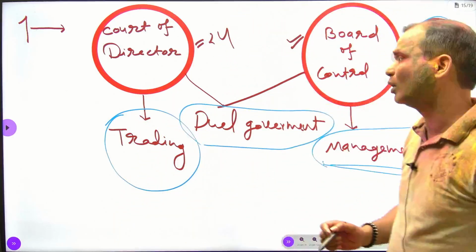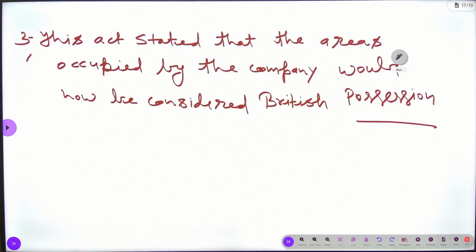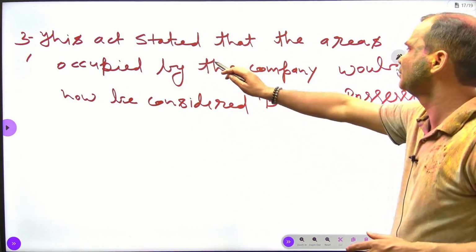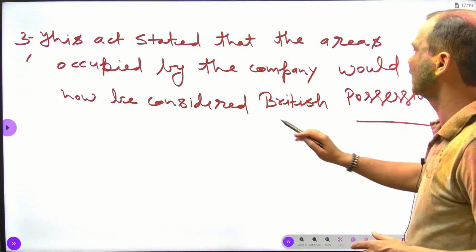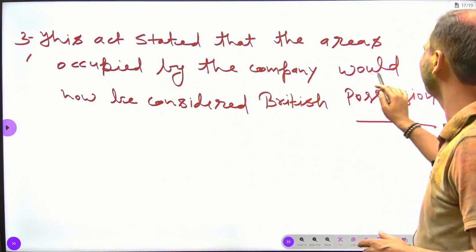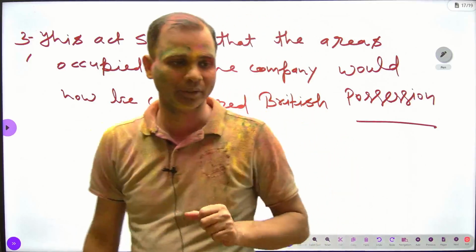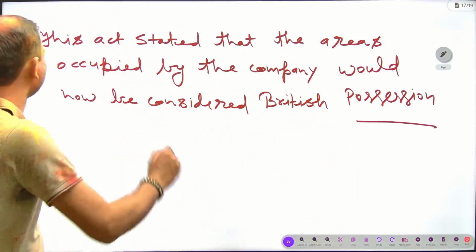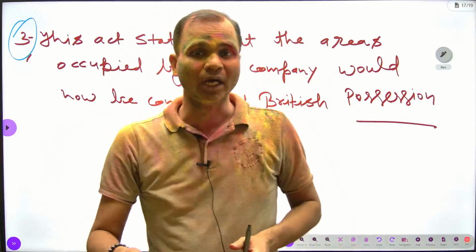Now we come to another point. Through this act, it has been stated that the areas occupied by the company would now be considered British possessions. It means this is another important point. Note it down. Here we find a first step.